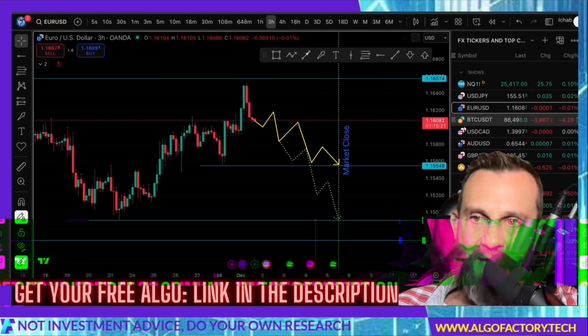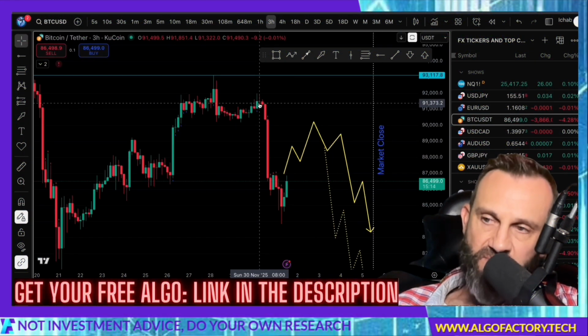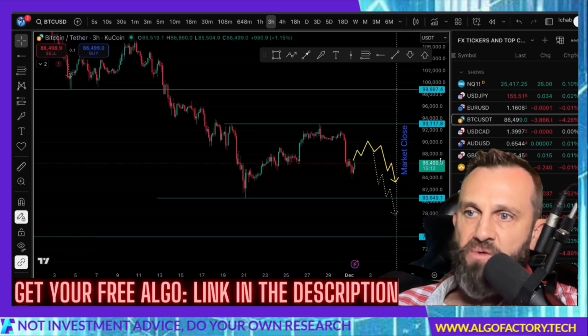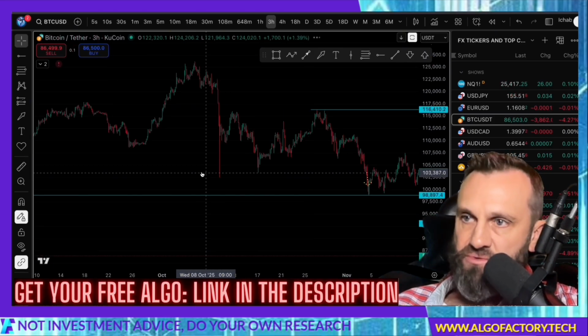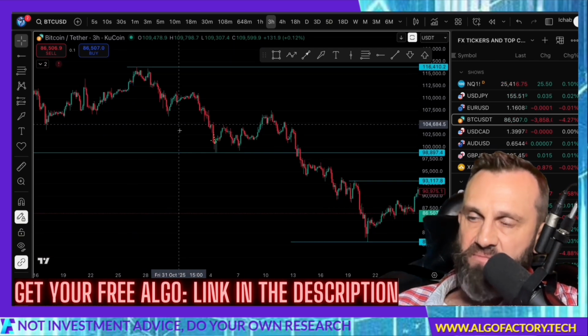Let's take a look at Bitcoin. Bitcoin's fallen substantially since the futures open. Now, of course, if we zoom out, Bitcoin's been rather bearish going back to really early October, and there was some news that came out that really pushed price down, and Bitcoin has sold off.